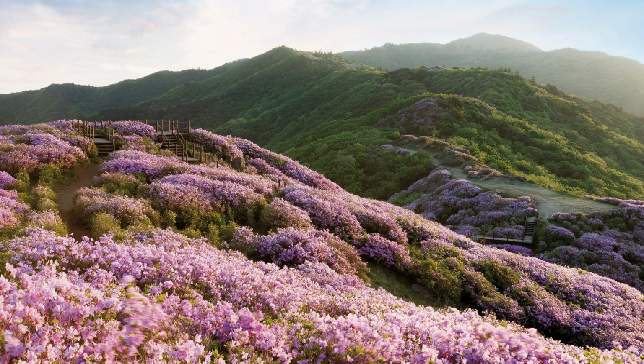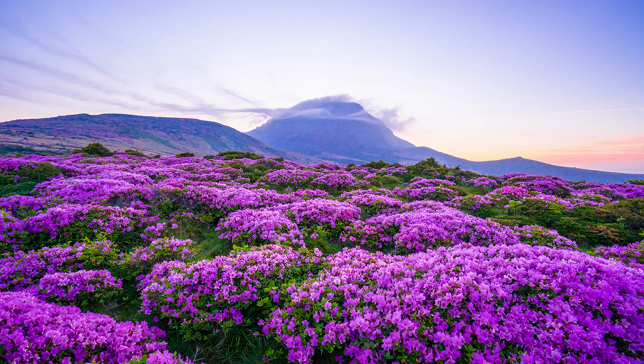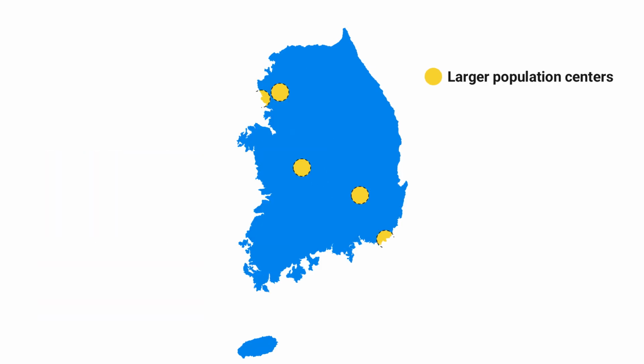The highest mountain on the South Korean mainland is called Jirisan and is located in the south of South Korea. But the highest mountain in all of South Korea is called Halla and is located on Jeju Island, south of the mainland. The third map looks at where South Korea's largest cities are.